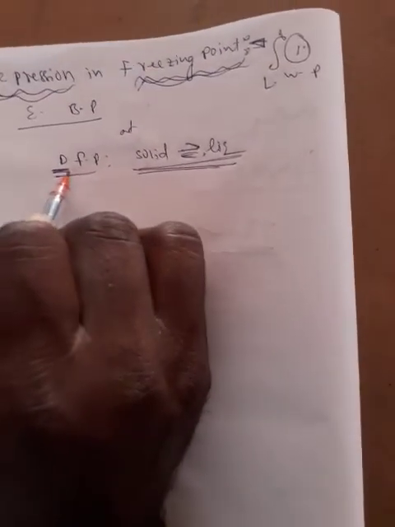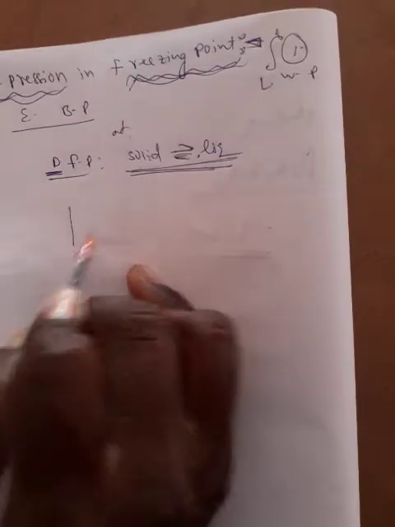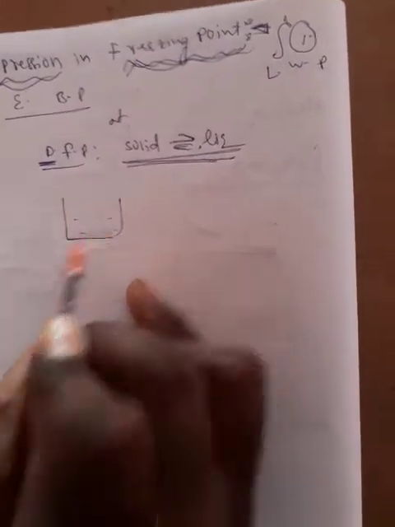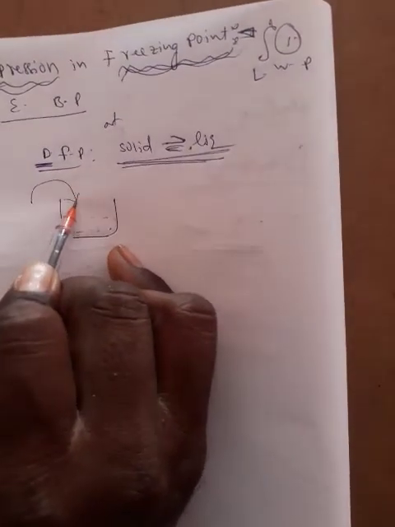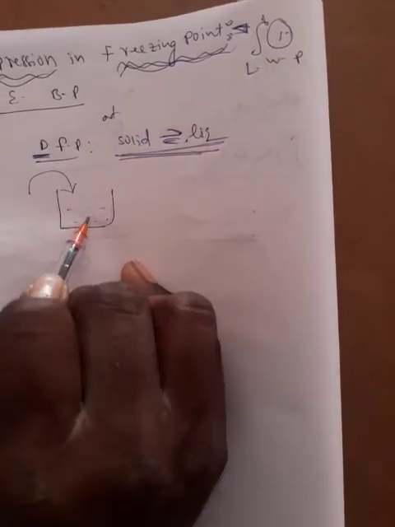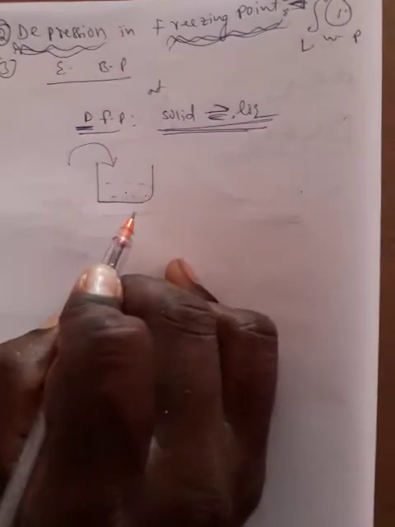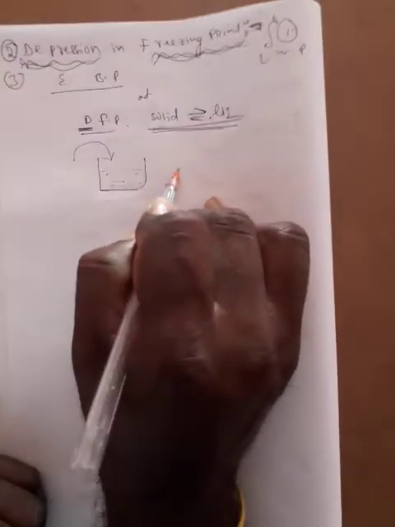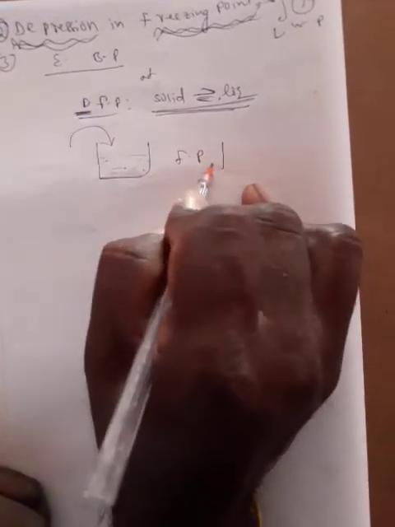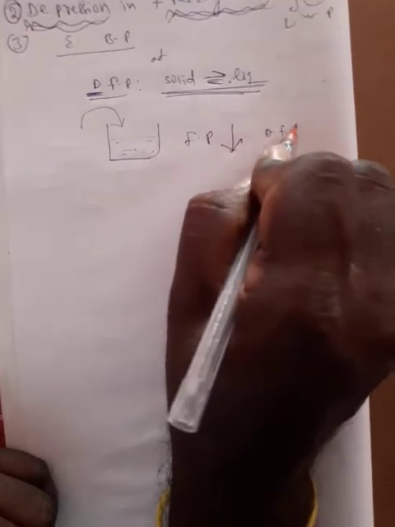Now we want the depression in freezing point. For example, this is the solution. When a non-volatile solute is added to the solution, what happens? In this solution the freezing point will decrease. That is the depression in freezing point.